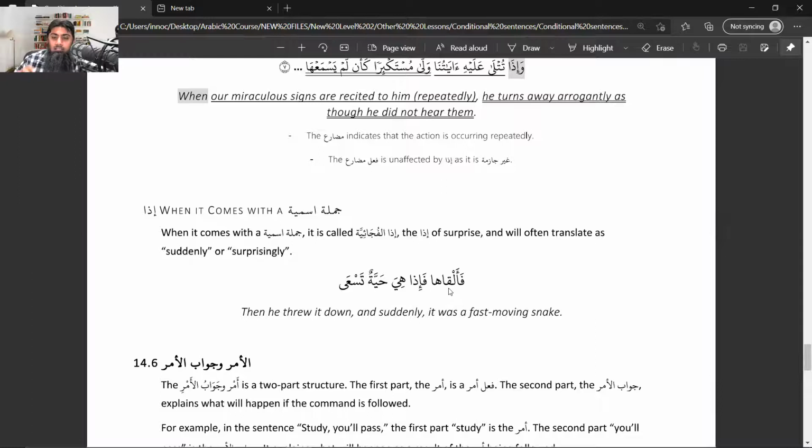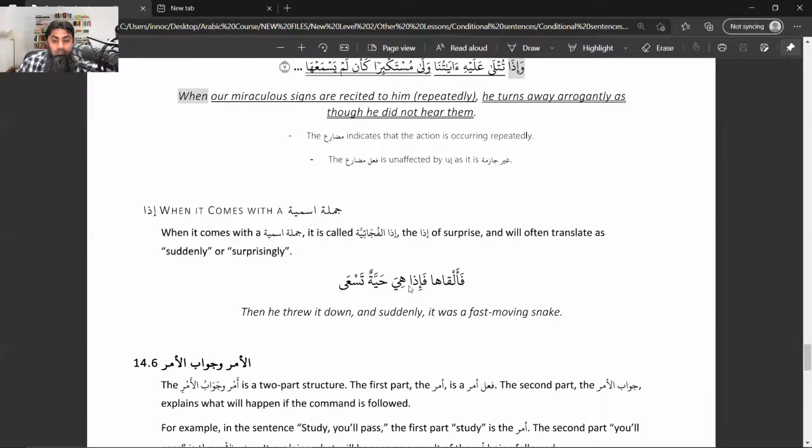When Allah asked Musa alayhi salam to throw his staff, fa'alqaha, so when he threw it, it means the staff. Fa'iza hiya hayyatun tas'a. So it was like a fast moving snake. So this iza, fa is just the result.